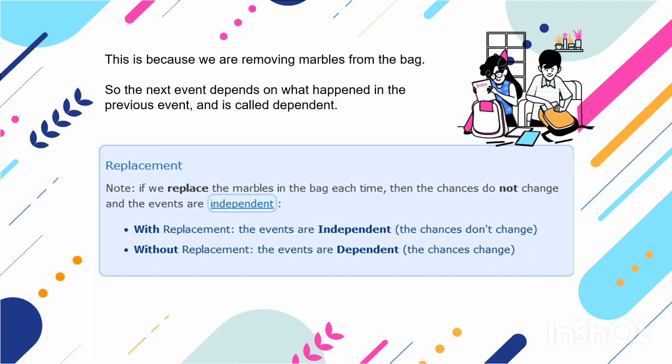Replacement. Note: if we replace the marbles in the bag each time, then the chances do not change and the events are independent. With replacement, the events are independent if the chances don't change. Without replacement, the events are dependent if the chances change.